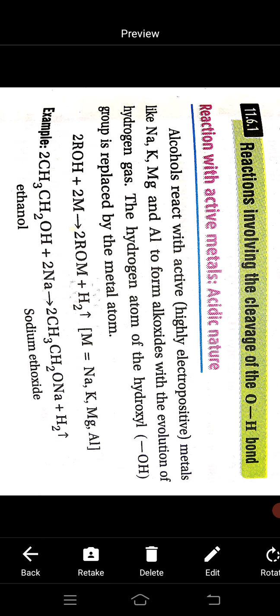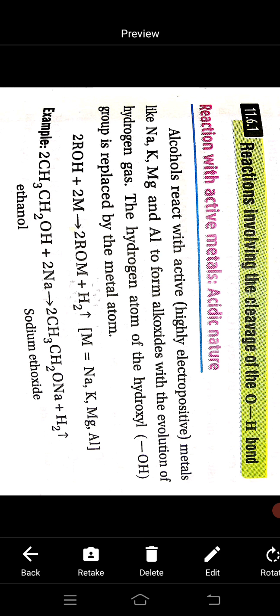Now see what happens when cleavage of the O-H bond occurs. Alcohols react with active metals like sodium, potassium, magnesium and aluminium, and form alkoxide with the evolution of hydrogen gas.